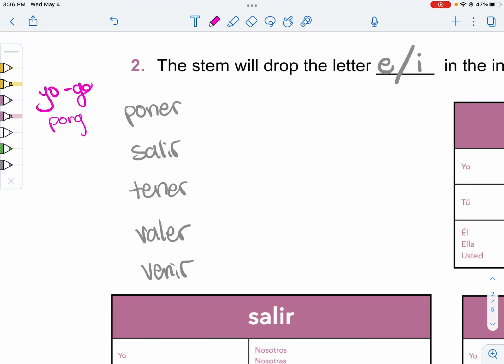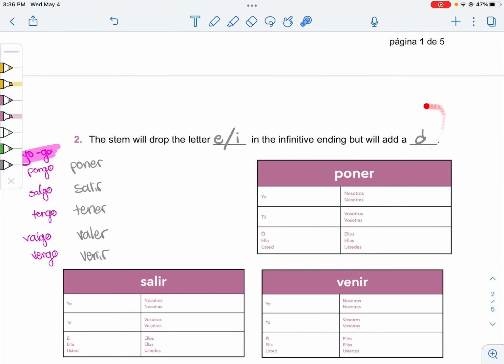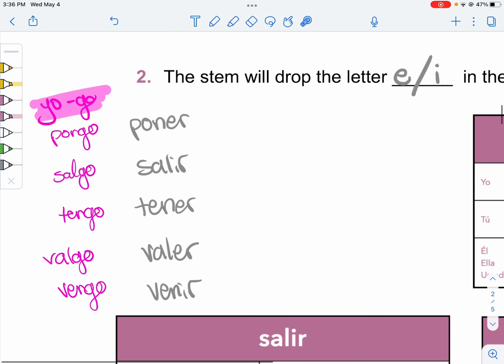Pongo, salgo, tengo, valgo, and vengo. Isn't that a neat pattern? I'm super proud of that. That's something I figured out all by myself. Okay? So our yo-go verbs are the ones with the D. I don't know a trick that will help you remember that, but that's the pattern.